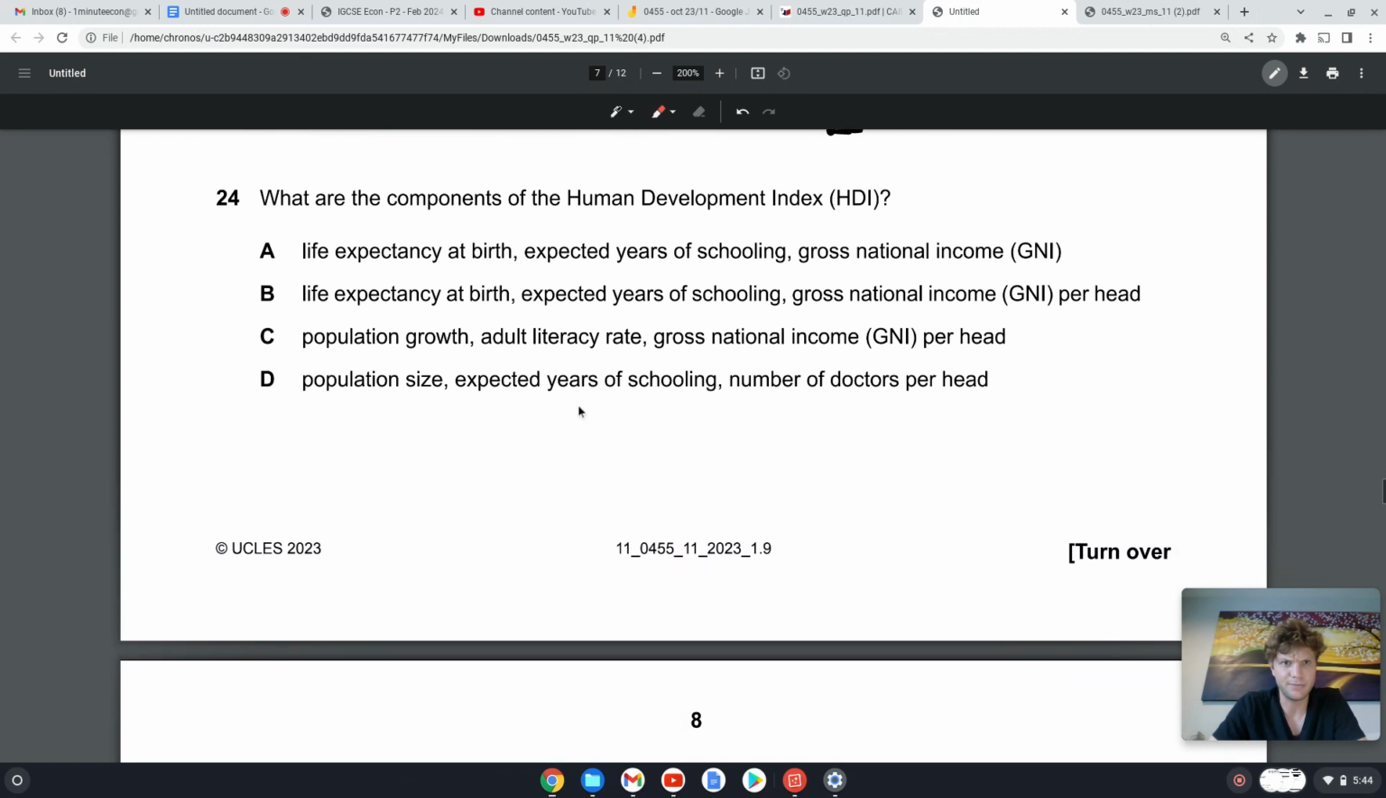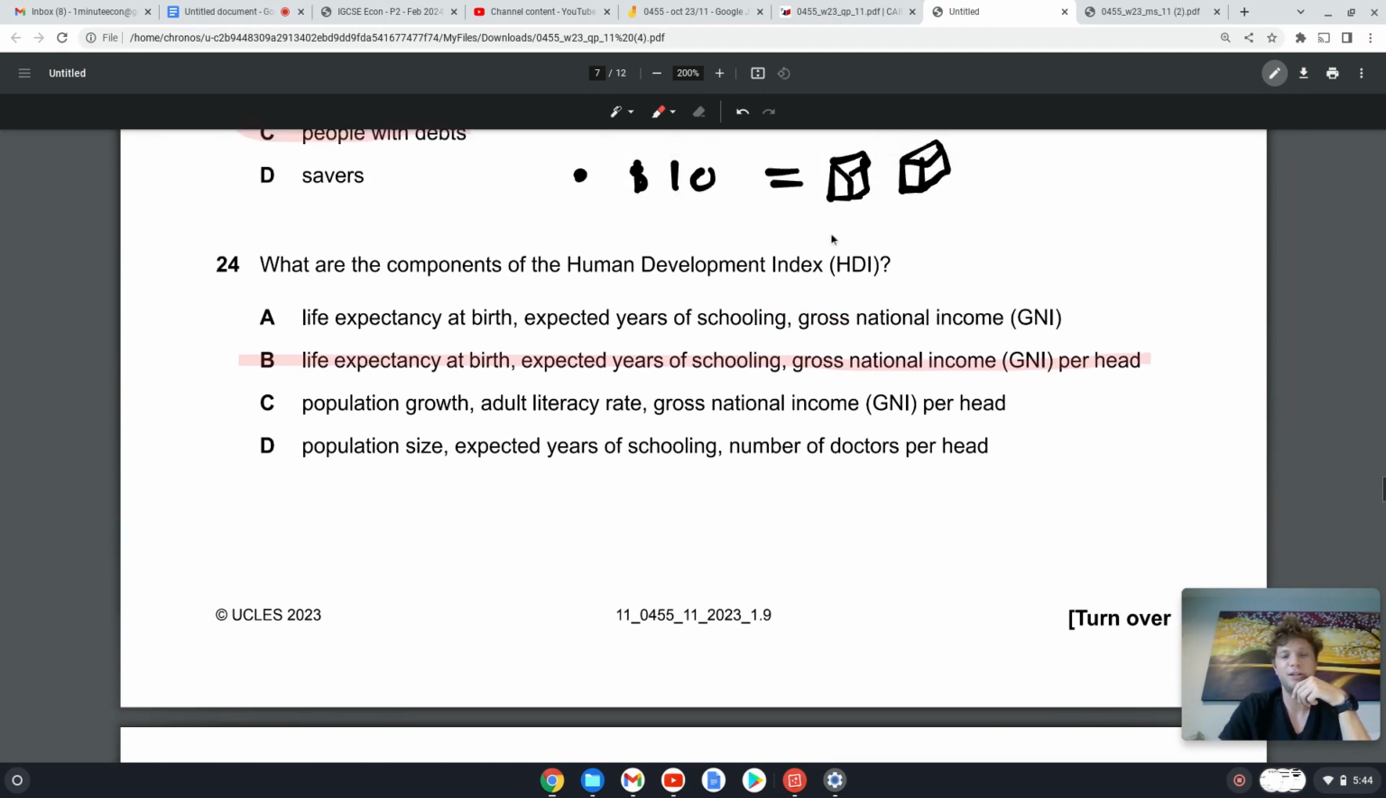Okay. What are the components of the Human Development Index? Health, education, and income. That's how I remember it. H for health, D for education, I for income per person. So health is life expectancy at birth, so it must be either A or B. Expected years of schooling is education, yeah. And then I is gross national income per person, okay. So it's important to know it's per person, B. And Human Development Index, it measures economic development or living standards.